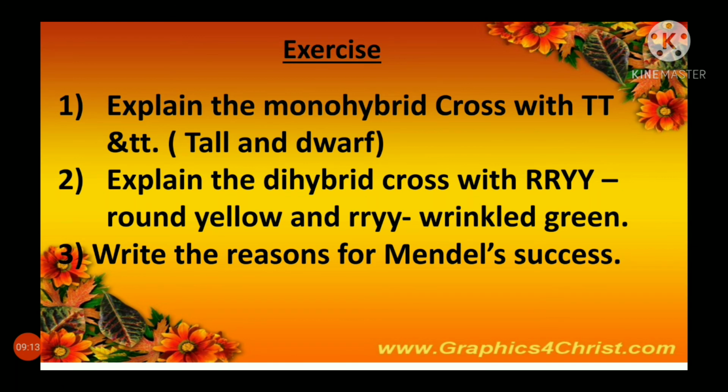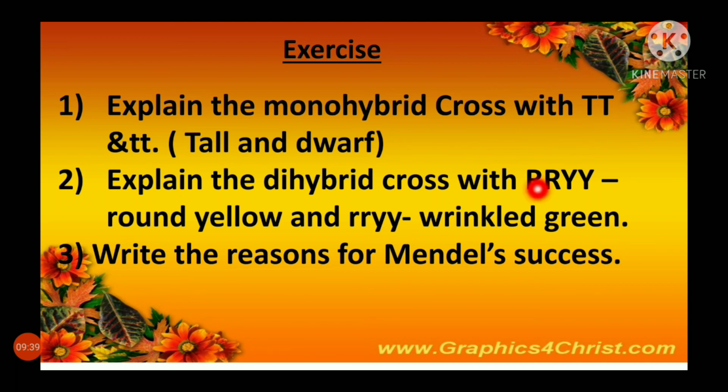After the lesson, students, exercise. Explain the monohybrid cross with capital T and small t, that is tall and dwarf. Explain the dihybrid cross with capital R, capital Y, that is round yellow, and small r, small y, wrinkled green.